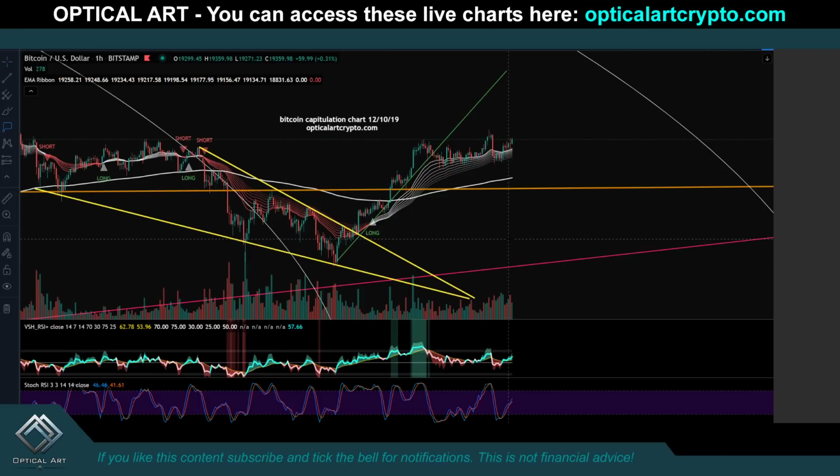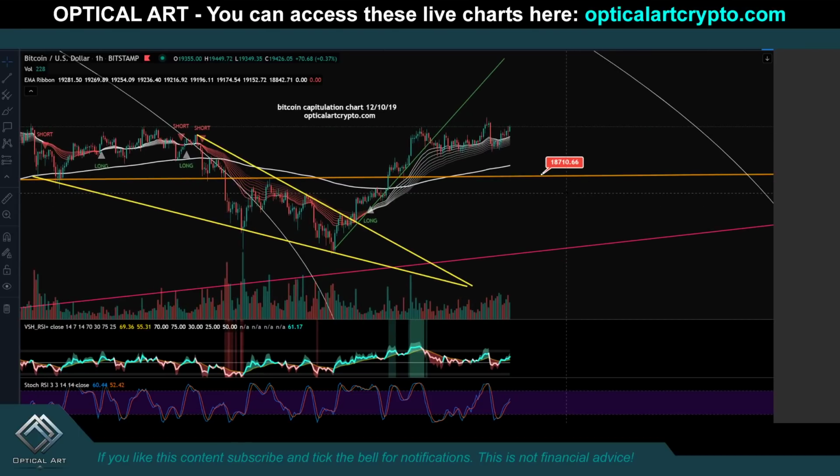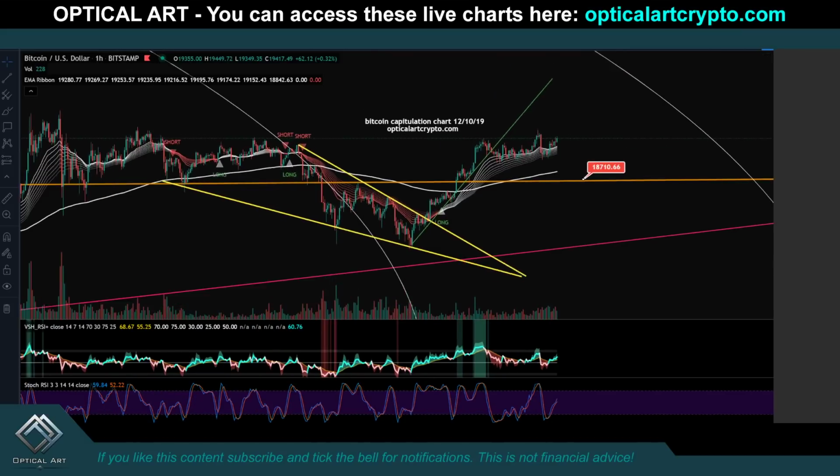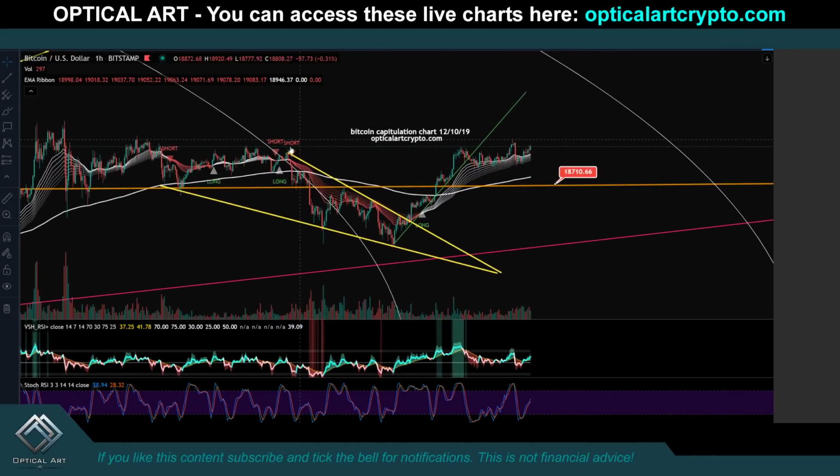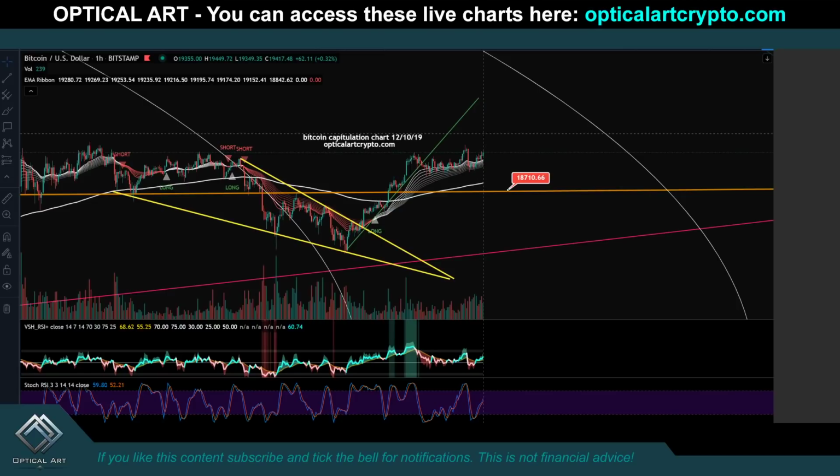This is the Bitcoin capitulation chart 121019. Your support is right here at 18,710. Not going to give you the support level. But do pay attention, this was a pivot ring. If you watched the last video, I showed you a time lapse. When we hit this ring, it pushed price down. We'll be approaching this ring at some point. If we continue to go up and sideways, we will make contact with this ring on the 18th of December to potentially the 20th of December. I would expect the same thing that happened here will happen here. It will push price down.